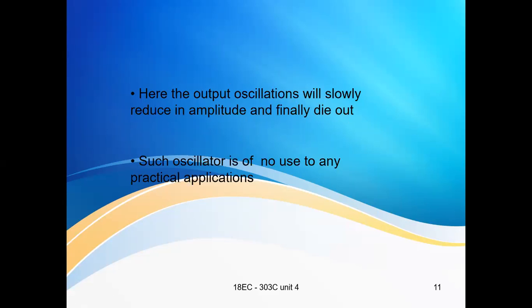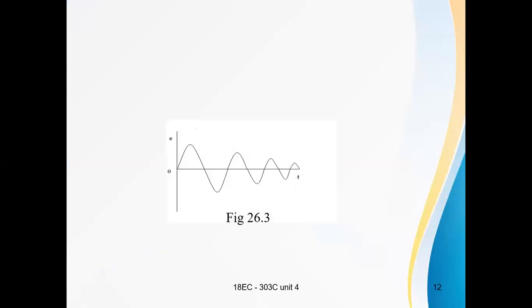If you observe the oscillations, see the waveform. Initially the signal will be like this. The produced oscillations are like this. After that, the feedback is here, A beta is less than 1. That means the gain with feedback is A by 1 minus A beta.